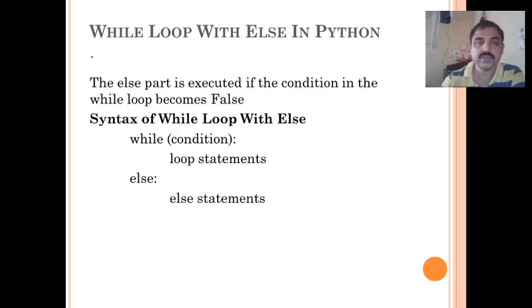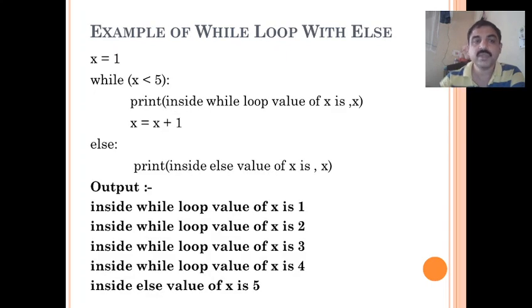So we can also use else statement with while loop. The else part is executed if the condition in the while loop becomes false. It is not compulsory to use else always, but we can also use else statement with while. So let us see the example.